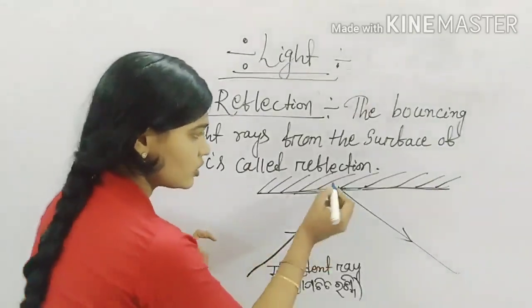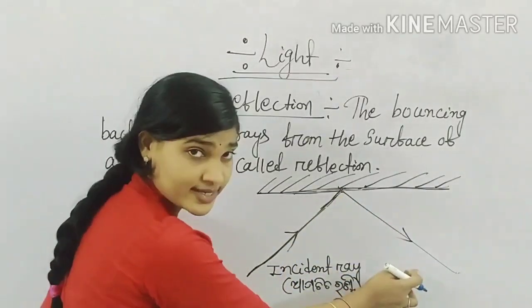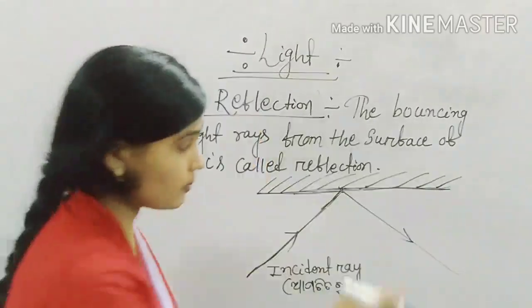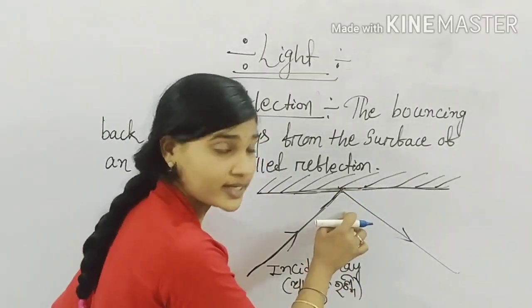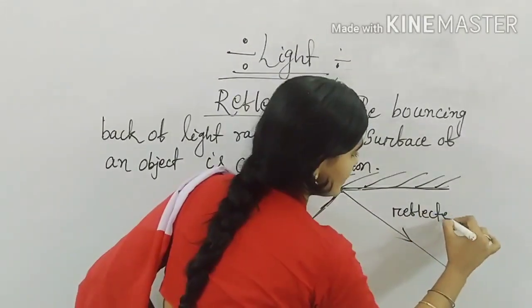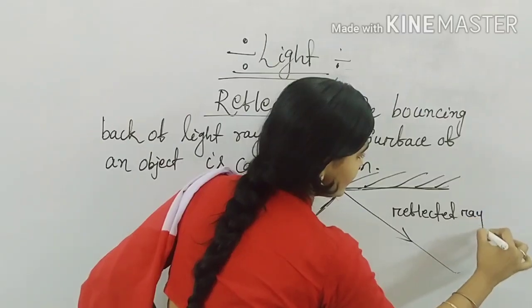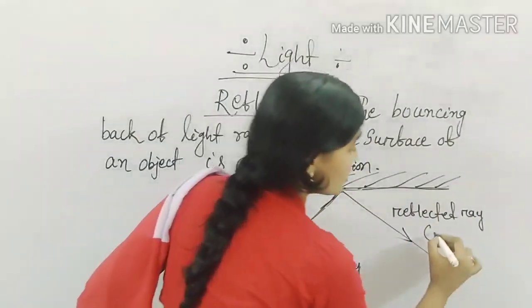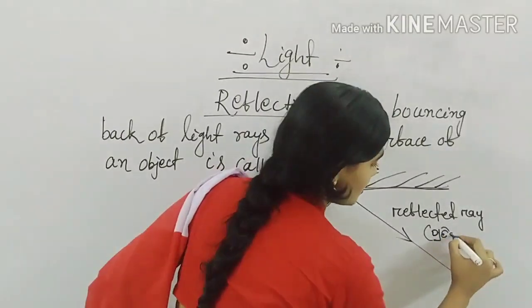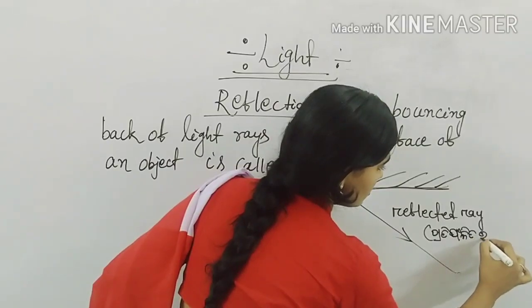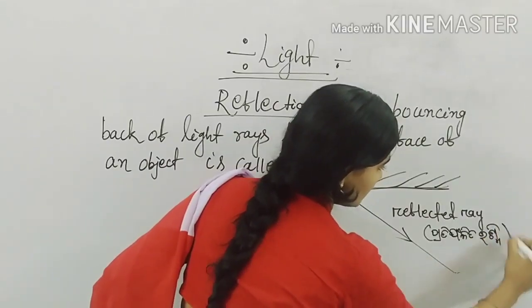And the ray of light which gets bounced back or reflected from the surface of an object is called reflected ray. This ray is known as reflected ray, and in Odia we will say this reflected ray as प्रतिफलित रश्मि.